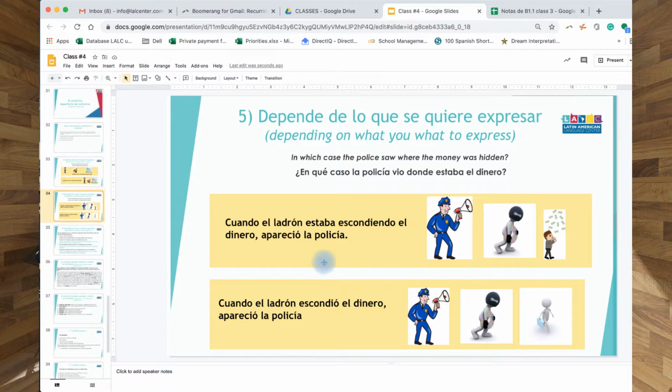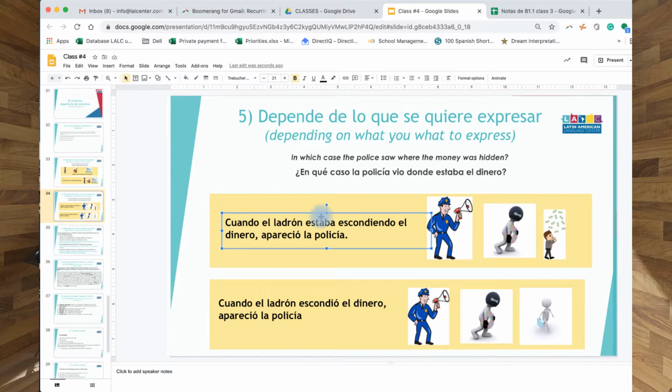But when I returned home, I found the jewelry, meaning the jewelry was at your house, right? So can you see how it can give you the context? You see how using the imperfect or the preterit can give you a different meaning. Okay, so now we're going to see another example to see if you got it.